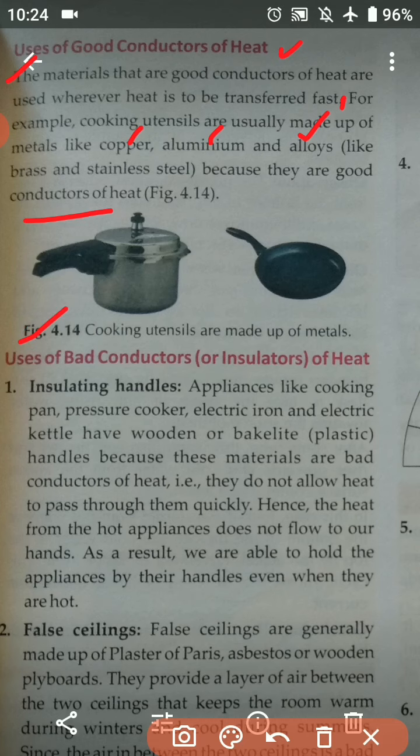So now, uses of bad conductors of heat. The first one is insulating handles. Appliances like the cooking pan, pressure cooker, electric iron and the electric kettle have wooden or bakelite handles because these materials are bad conductors of heat. That is, they do not allow heat to pass through them quickly. Hence, the heat from the hot appliances does not flow to our hand. As a result, we are able to hold the appliances by their handles even when they are hot.